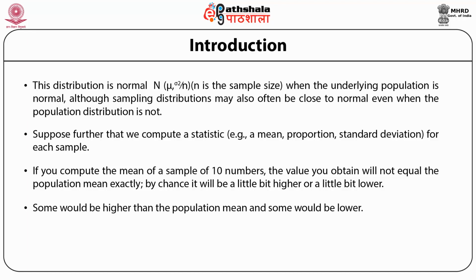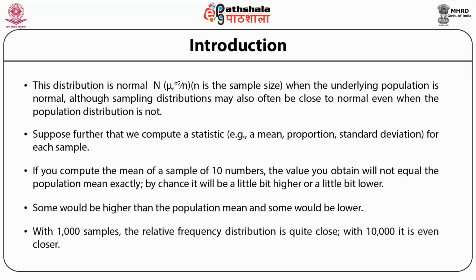The sampling distribution of the mean is a theoretical distribution that is approached as the number of samples in the relative frequency distribution increases. With 1000 samples, the relative frequency distribution is quite close. With 10,000, it is even closer. As the number of samples approaches infinity, the relative frequency distribution approaches the sampling distribution.